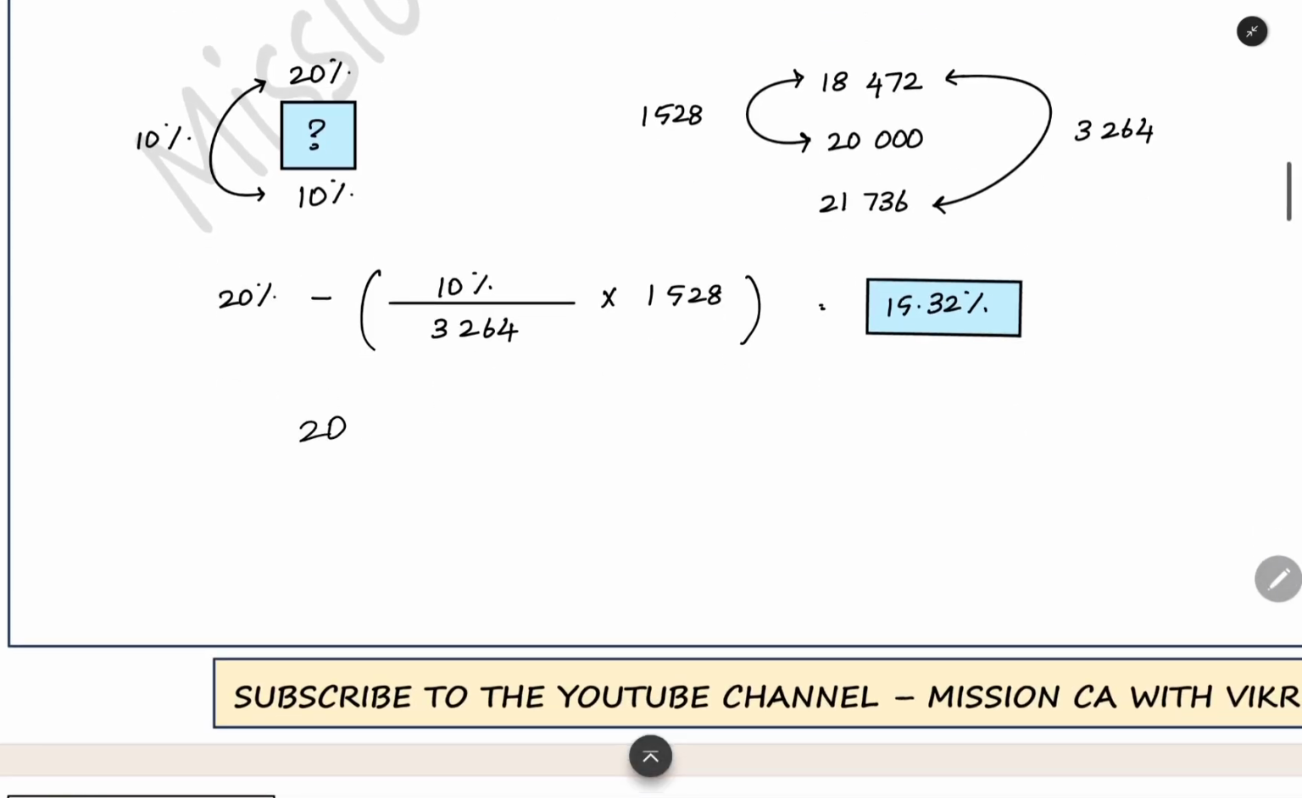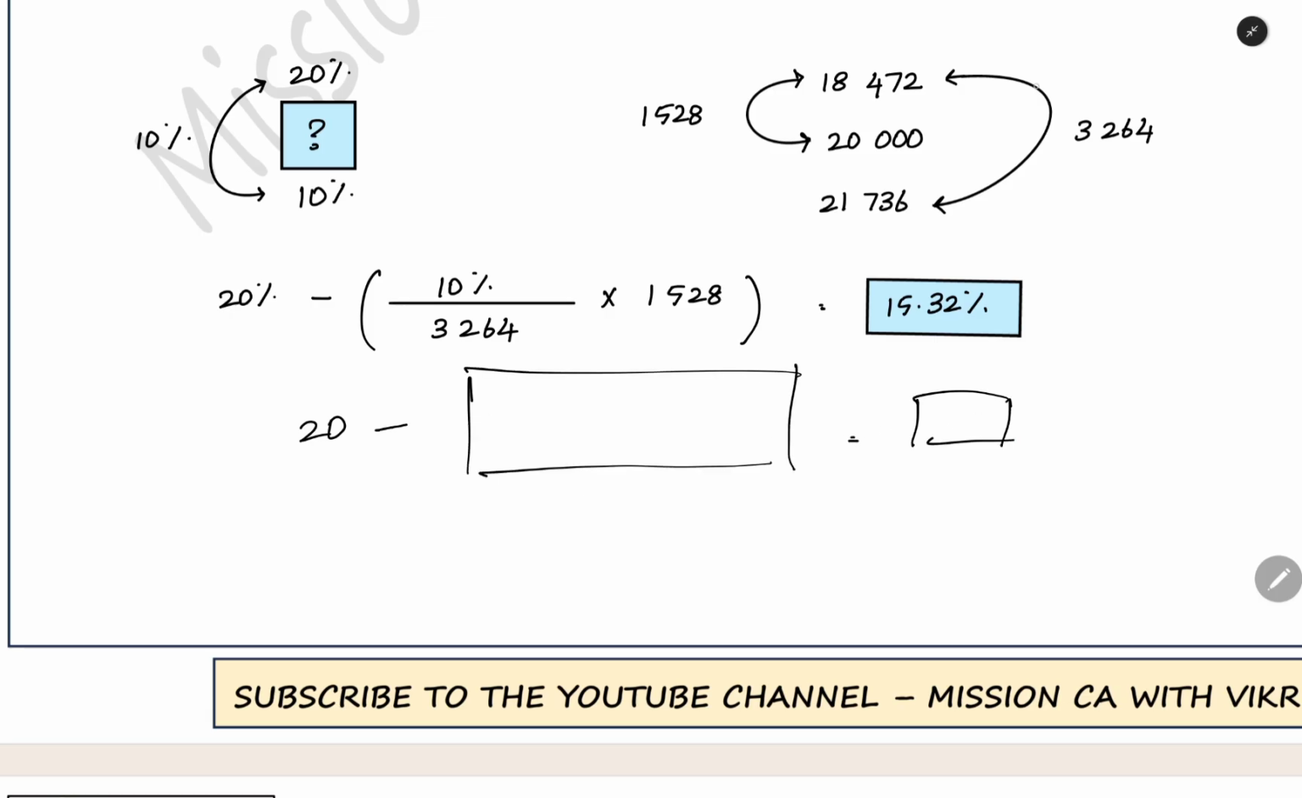20 is the discount rate that we are having. We have to minus something. This portion only we are going to find out. After that we will get the appropriate discount rate. For this portion only we have to see. We are going to increase the present value.